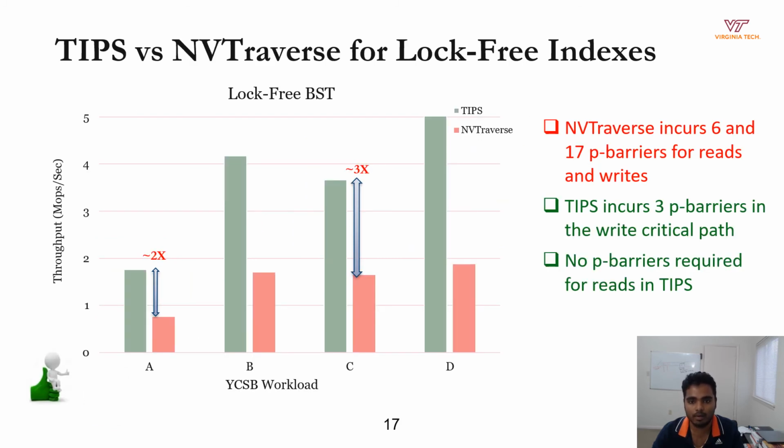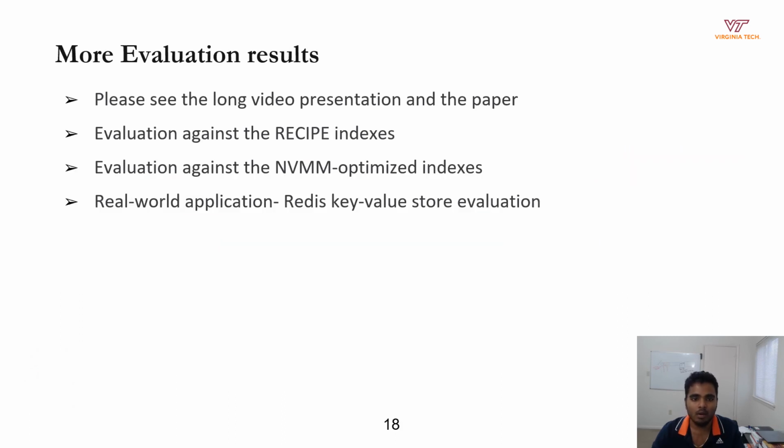This figure shows the performance of the TIPS-enabled lock-free BST and the lock-free BST converted using NVTraverse, which is the state-of-the-art index conversion technique for lock-free indexes. As illustrated, TIPS outperforms NVTraverse by more than 3 times, and this is mainly because of the high number of persistence barriers required to ensure crash consistency in NVTraverse. On the other hand, with TIPS and its UNO logging, the number of flush and fence instructions is minimized and mostly hidden in the background. Please refer to our extended abstract and the long video for more interesting evaluation results.